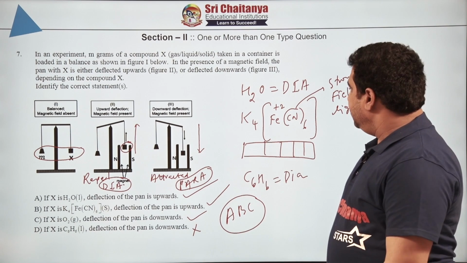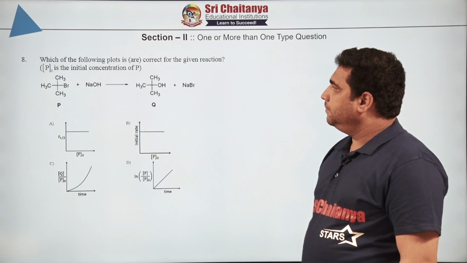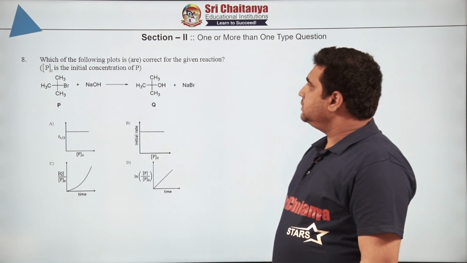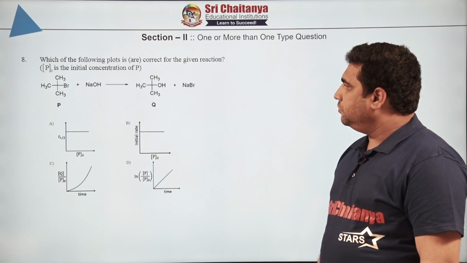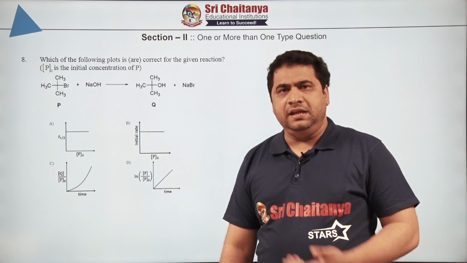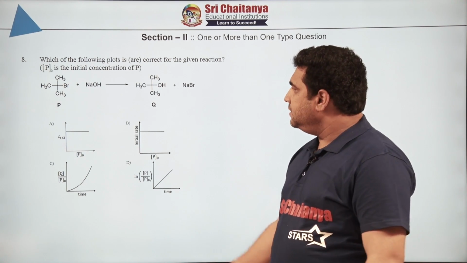Right. Now, let us have a look at our next question. Which of the following plots are correct for the given reaction? P naught is the initial concentration of P. Right. Very easy question this is. Everybody can see this question.